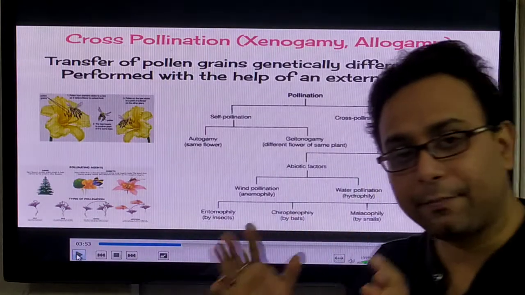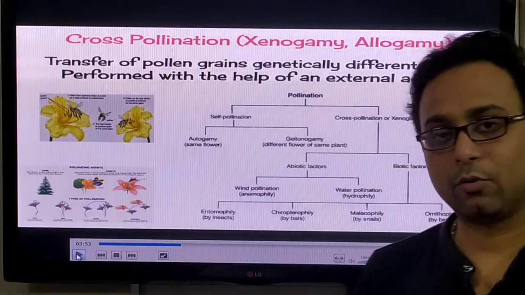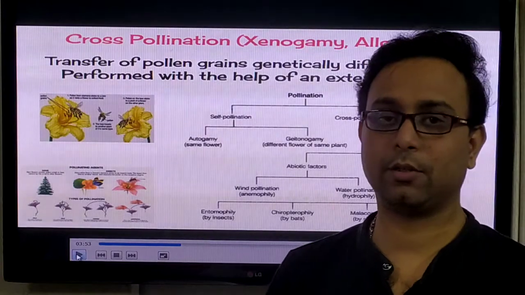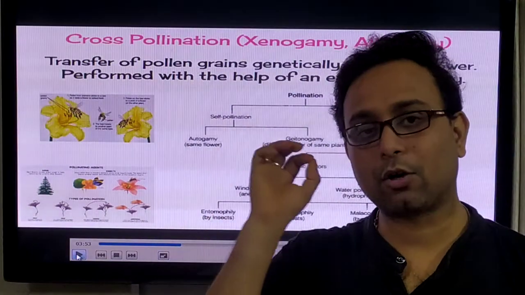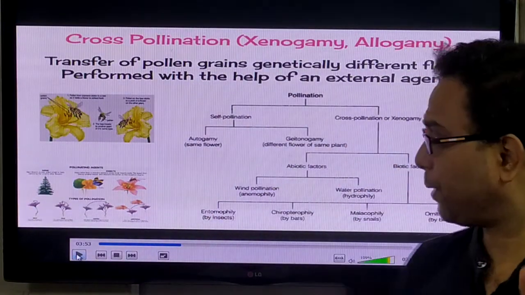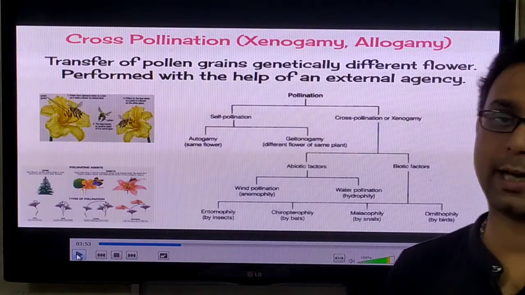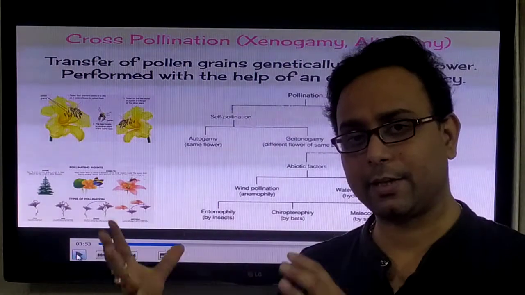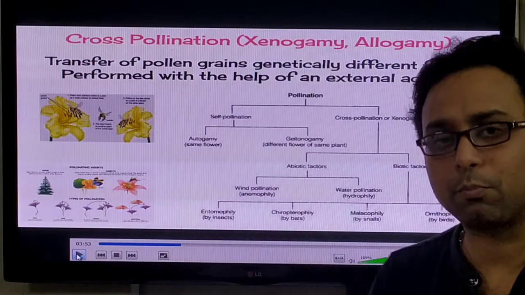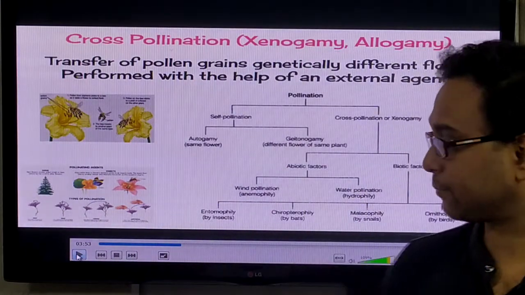So these are the different agents which are most important to ensure cross-pollination. Bear in mind these names. These names are most important in your science exams and any type of entrance, also in your board exam in the class 9 syllabus.